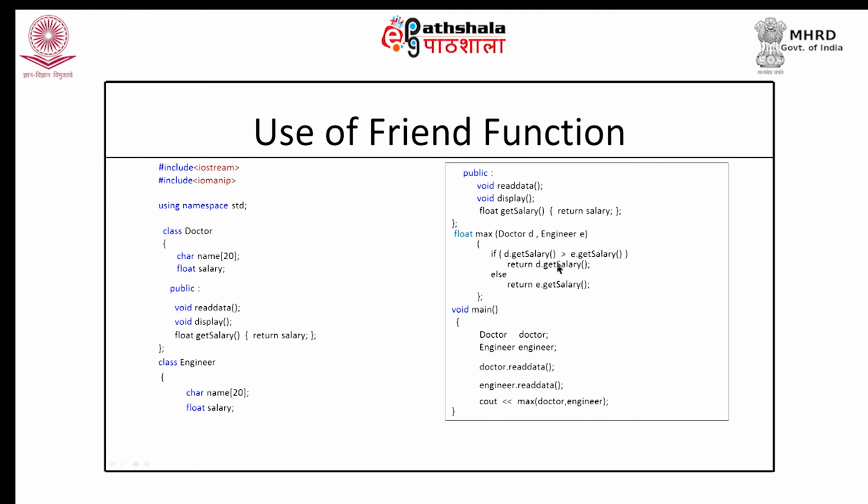This will work fine because get salary is a member function which is public. So I can access it well, and to return the value, again I will get that salary through this particular function, and whatever value I receive I will return as the return value. So here we could achieve that function without making the max function friend.